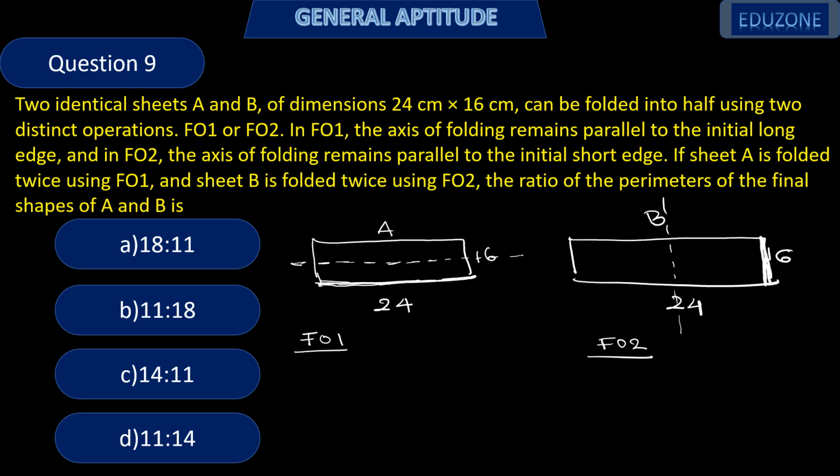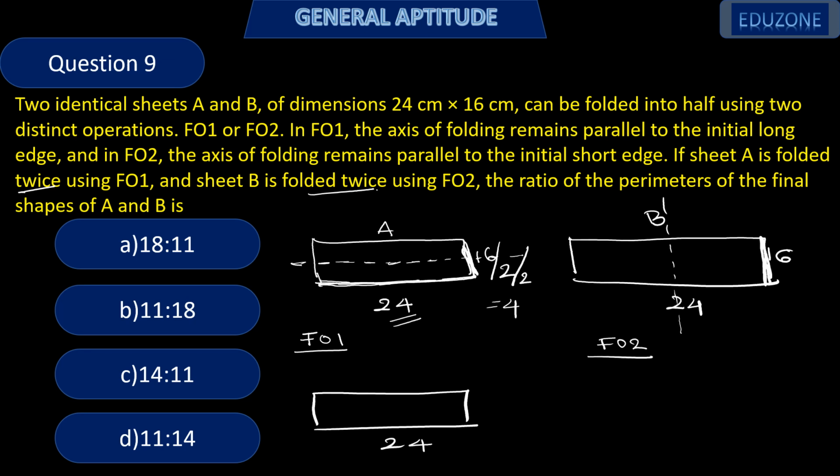So when it is folded, we can see that this length remains the same, but the width becomes half, 16 by 2. And this operation is again done, that is folded twice. So it becomes again half, that is it becomes equal to 4. So the new sheet would be of the dimension 24 by 4.